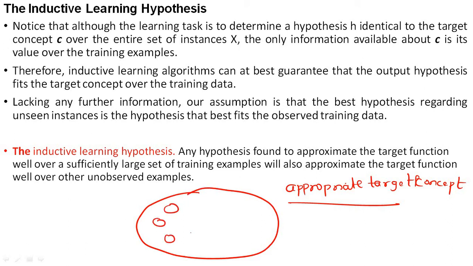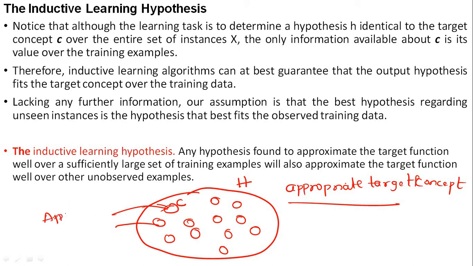This hypothesis space is represented by capital H, and all these are concepts which belong to this hypothesis space, which I can call C. Now out of all these instances, we have to take a particular instance which will approximately or exactly match the target value.